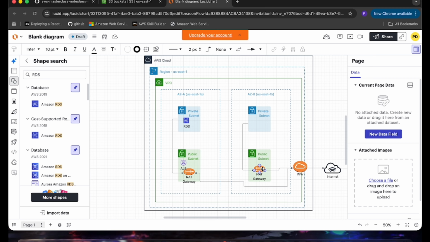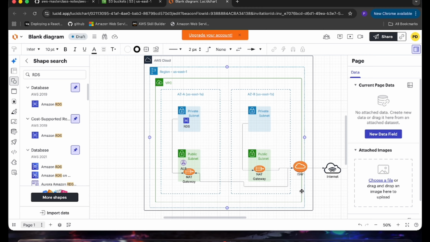Now look here at the public subnet. Inside the public subnet we have a NAT gateway, and this NAT gateway is connected to the internet gateway, which is attached to the VPC. So this internet gateway is attached to the VPC. Internet gateway is the entry and exit point to the internet. And one more important thing is that a subnet is associated with a route table. Route table decides where the traffic should go.